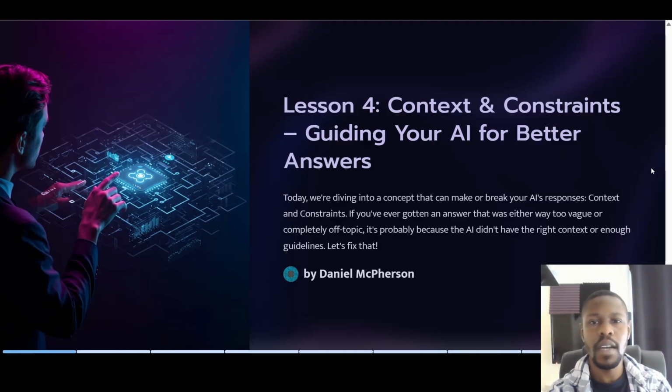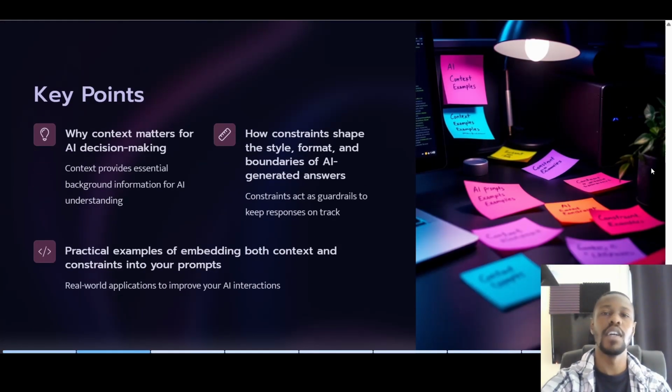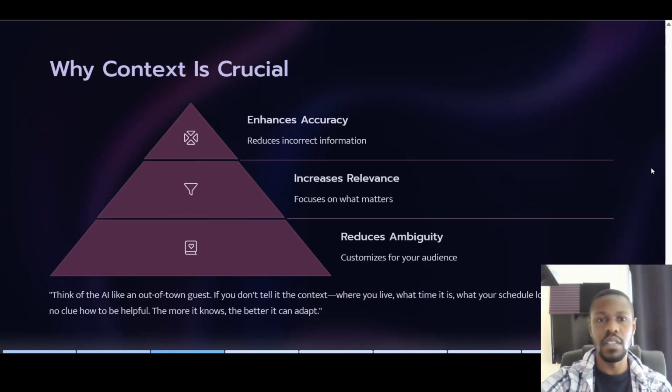Hey everyone, welcome back. This is lesson 4, and today we'll be looking at context and constraints, guiding your AI for better answers. So, why does context matter for AI decision making? Context essentially provides essential background information for the AI to understand. How do constraints shape the style, format, and boundaries of AI generated answers? You can think of constraints as guardrails to keep your responses on track, and we're going to look at some practical examples of incorporating both of these techniques.